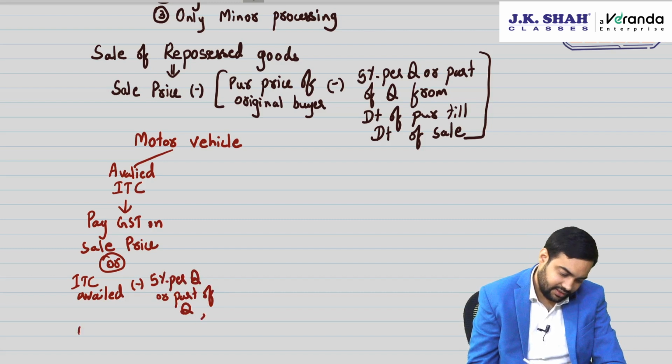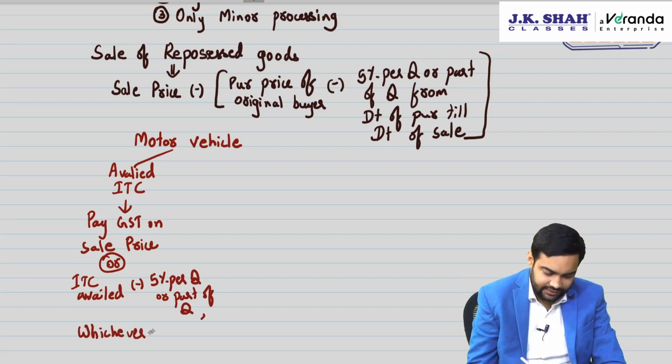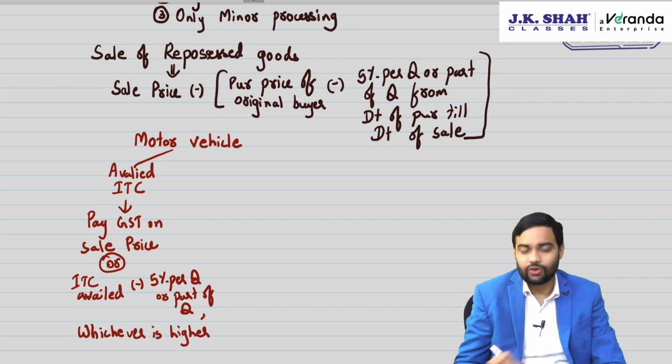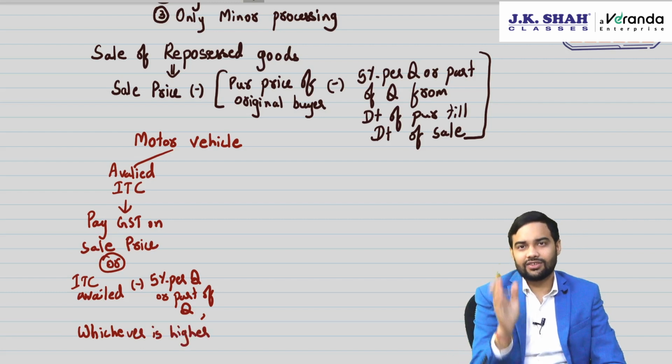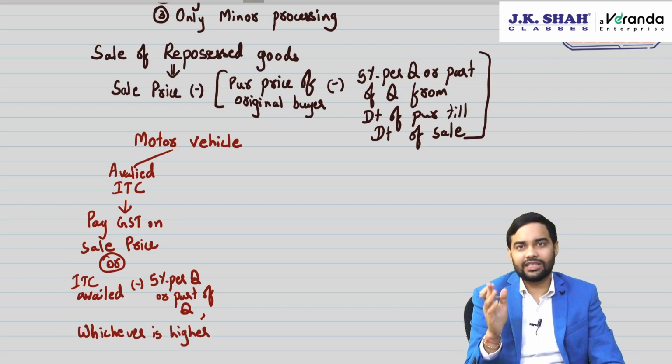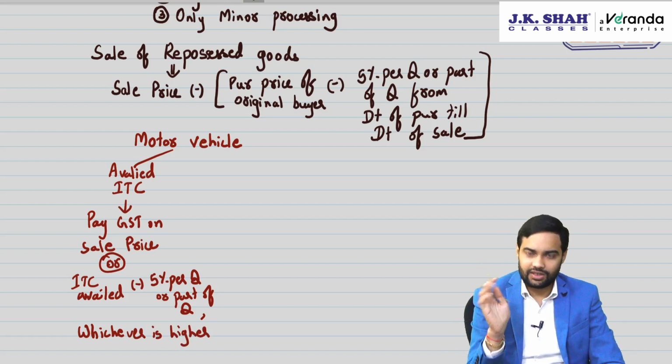Where is this, sir? This is there in ITC. ITC says that if you are selling any goods, then you have to do it this way: tax on transaction value or ITC availed minus 5% per quarter or part of the quarter.